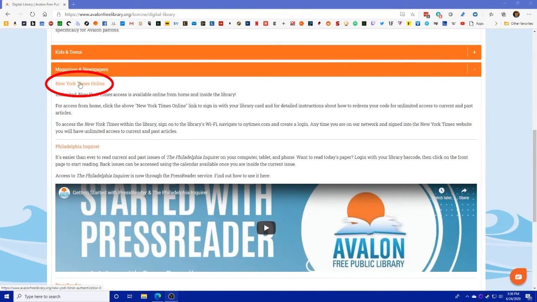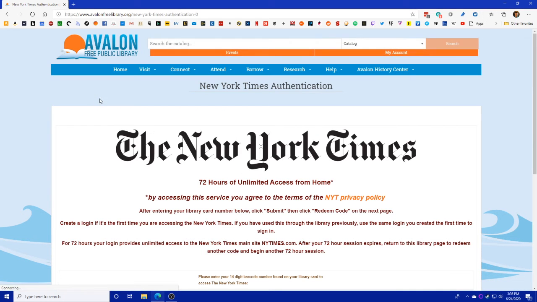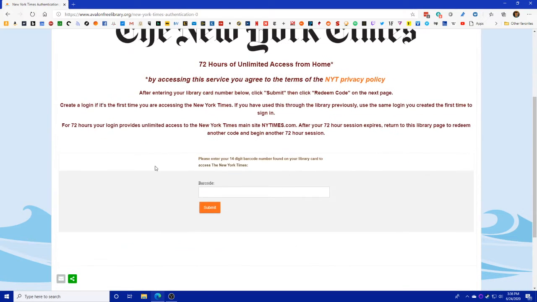That is its own separate app. So when you click on that, what happens is it brings you out to this web page where you need to punch in your library card number. And what winds up happening then is it gives you 72 hours of access to the newspaper. You could create a New York Times account if you wanted to, so that way once you've done this, you could sign in with that account over on your phone or your tablet or whatever other device you want. But every 3 days, you would have to go back and do this again in order to keep getting access.